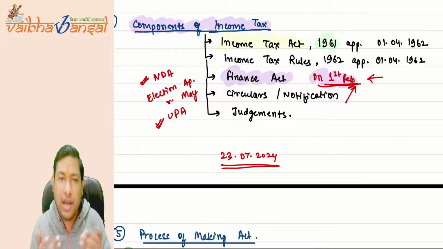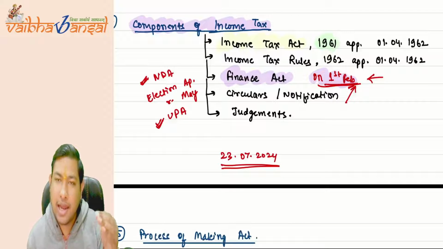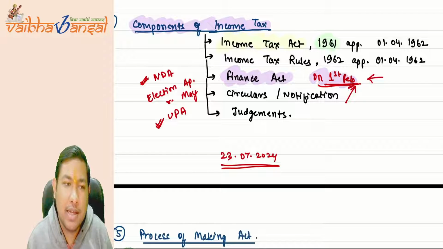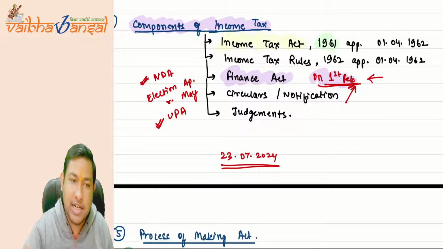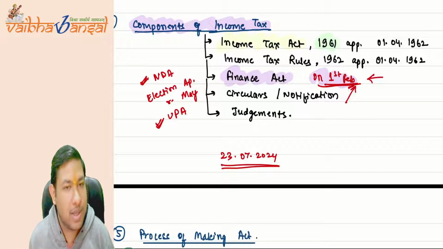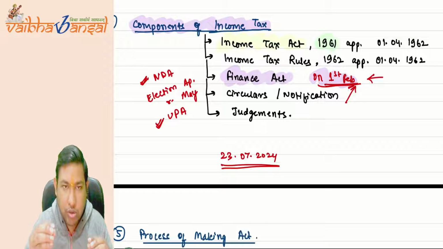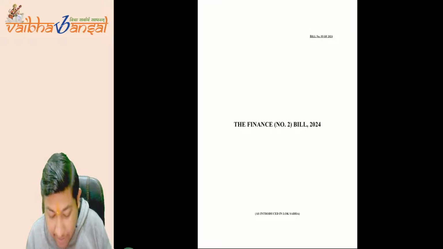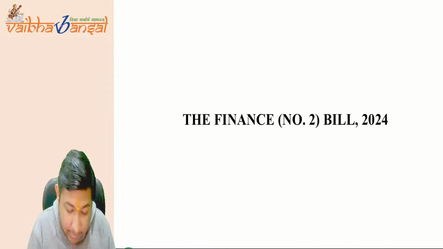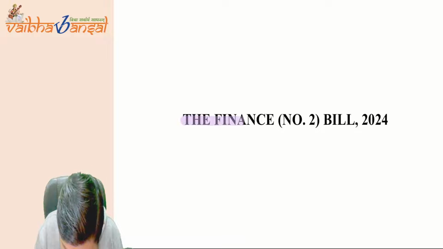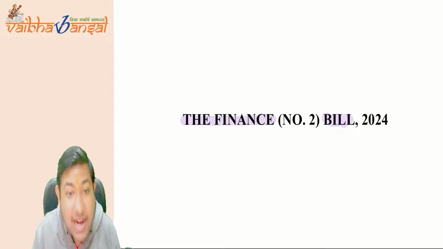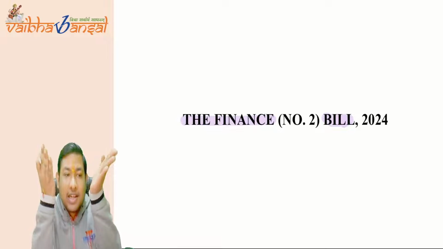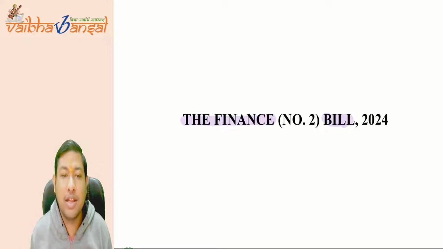But fortunately or unfortunately, the NDA government repeats. So the budget was also presented by the NDA government itself, by Nirmala Sitharaman ji, on the 23rd of July 2024. See, I am showing you some practical points. This is the Finance Bill. Why is the word bill used? Because it is just a document that the government of India is proposing.